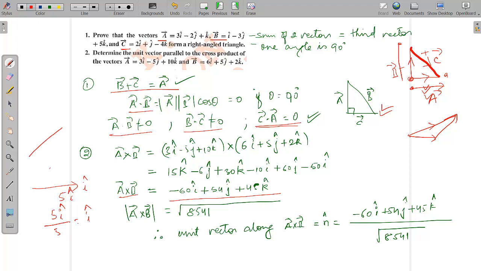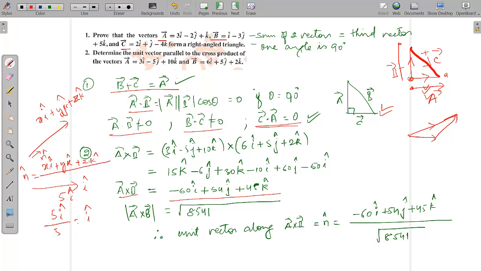Similarly, if a vector is given in terms of x i cap plus y j cap plus z k cap, how are we going to find the unit vector along this direction? We are going to divide this vector by its magnitude.